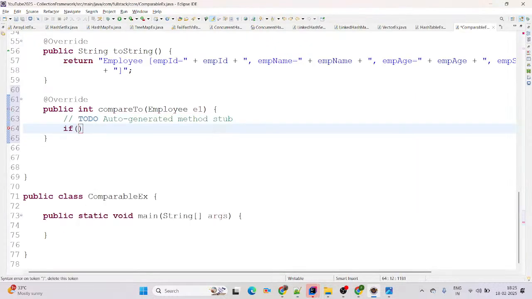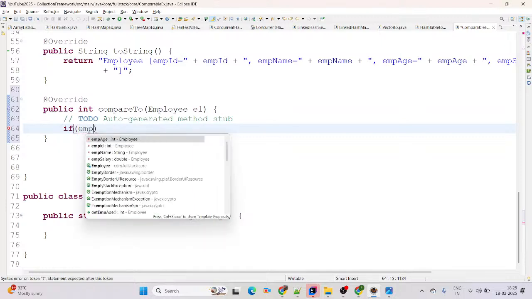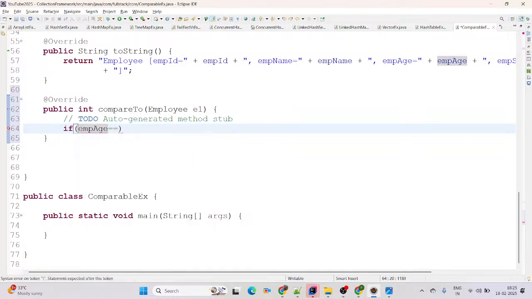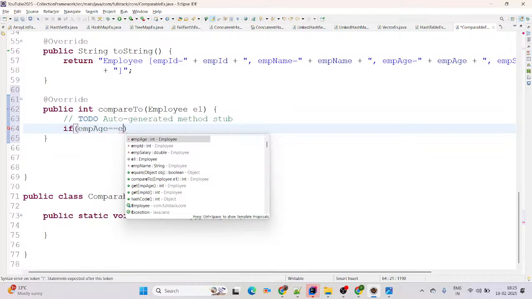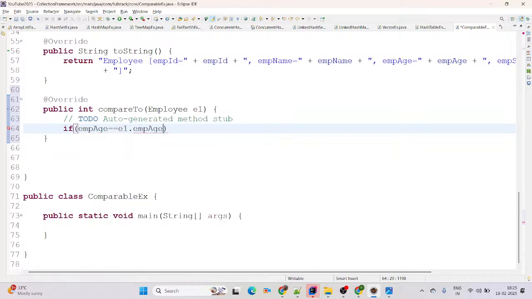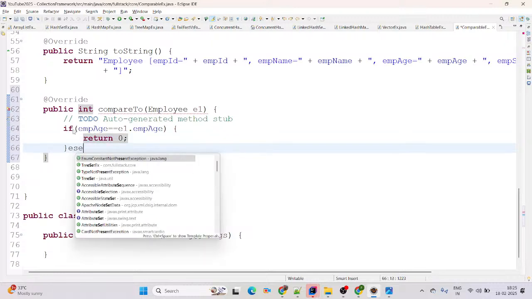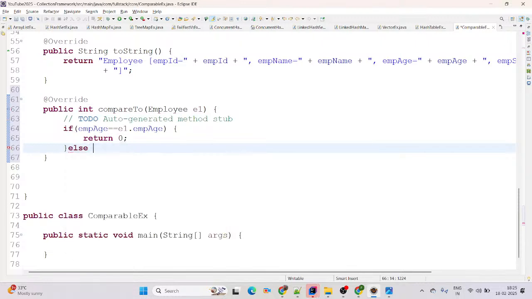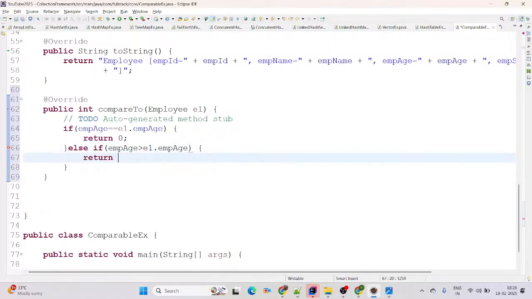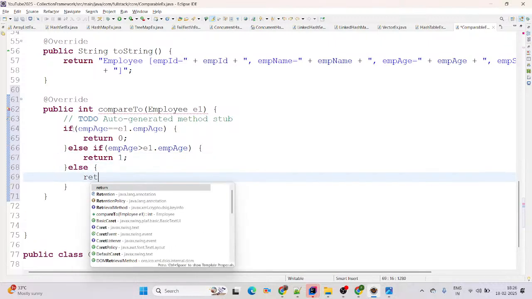If empAge is equal to e1.empAge, then you can simply say return 0. Else if empAge is greater than e1.empAge, then return 1. Else you can simply say return -1.